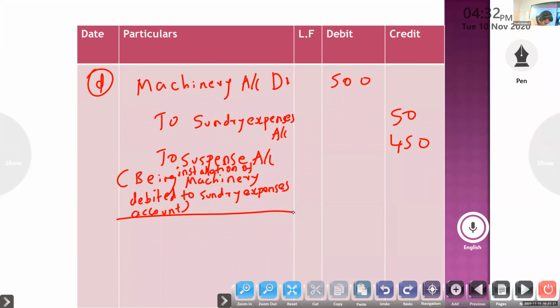Next, rent paid for residential accommodation, personal residence of Madan, the proprietor, rupees 1,400 was debited to rent account. Look at the point: rent paid for residential personal purpose was debited to rent account.